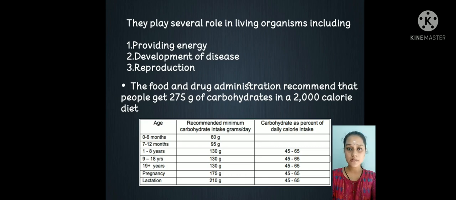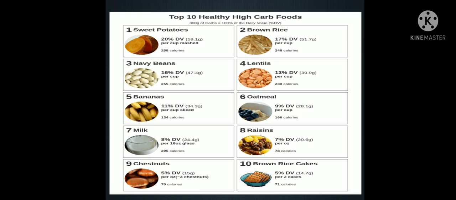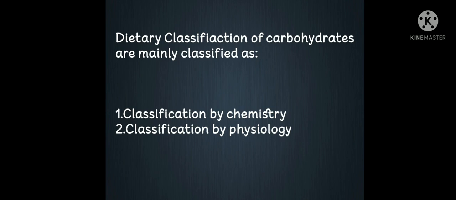The Food and Drug Administration recommended that people get 275 grams of carbohydrates in a 2000 calorie diet. Healthy carbohydrate food includes sweet potatoes, brown rice, navy beans, lentils, bananas, oatmeal, milk, raisins, chestnuts, brown rice cakes, etc.